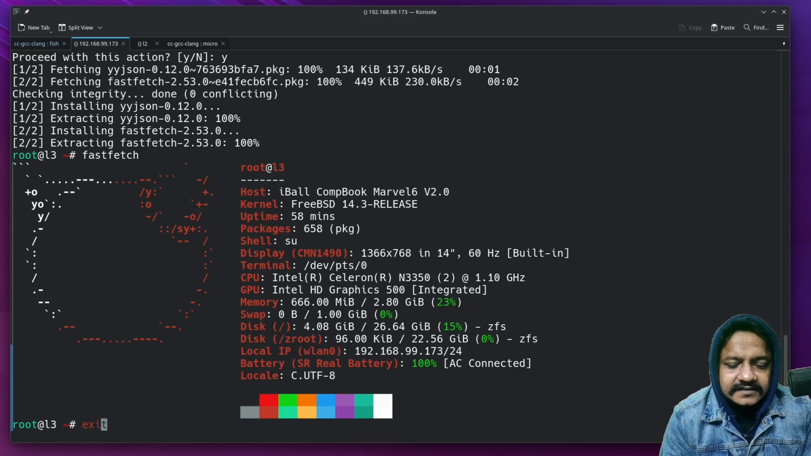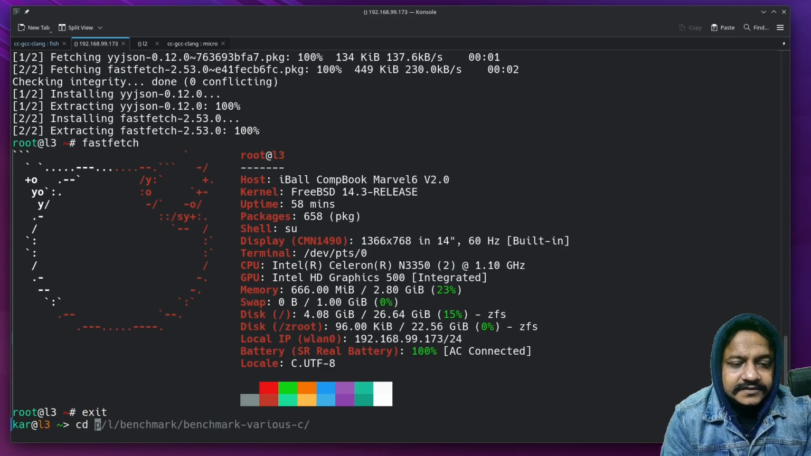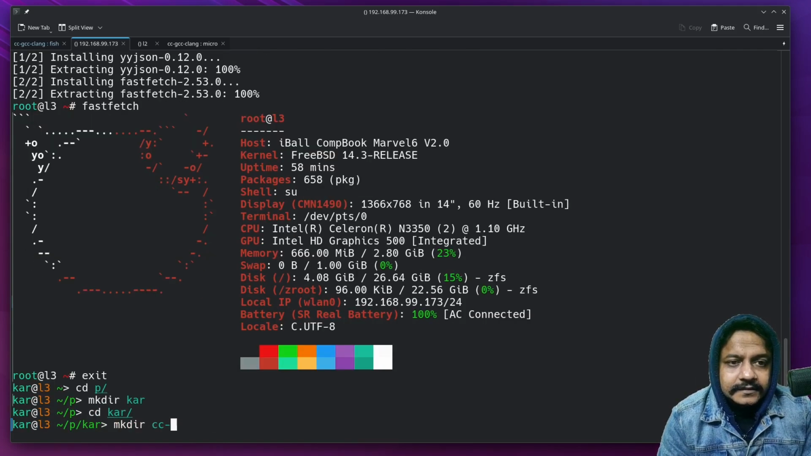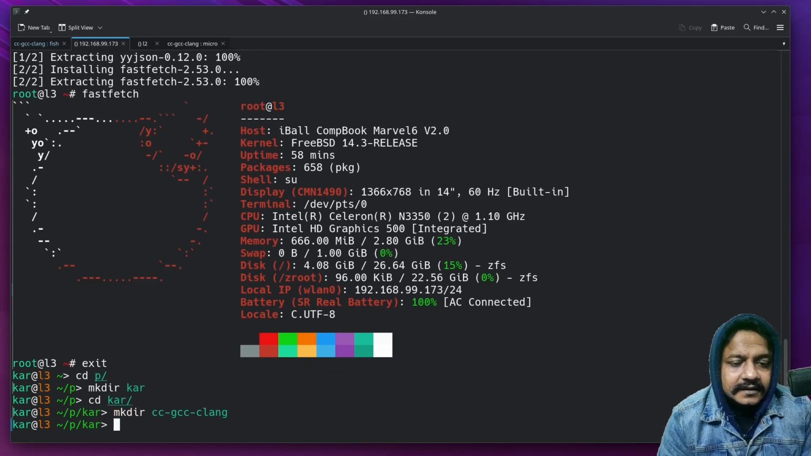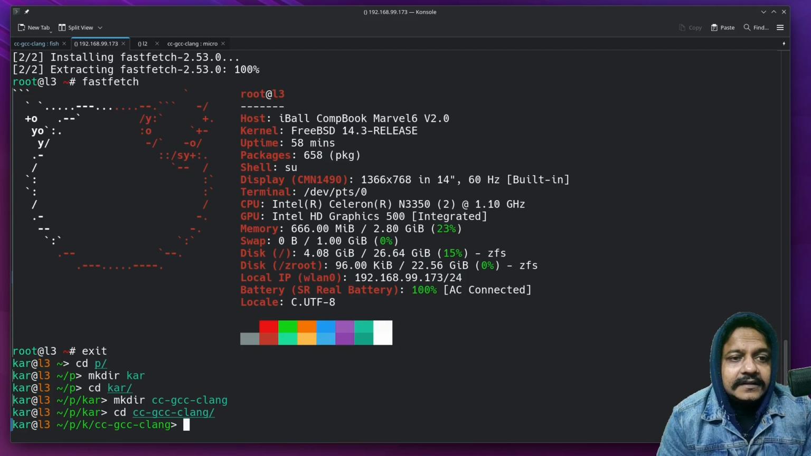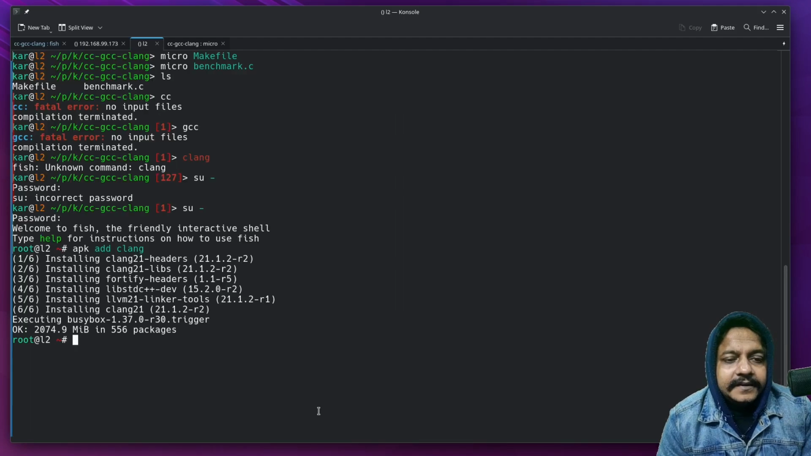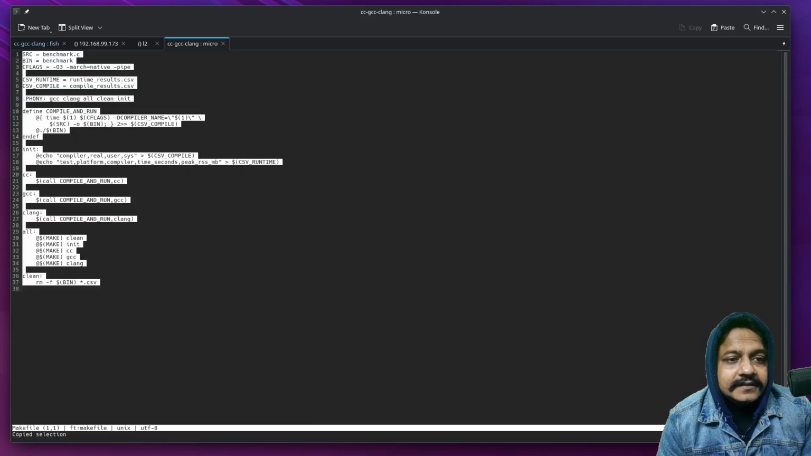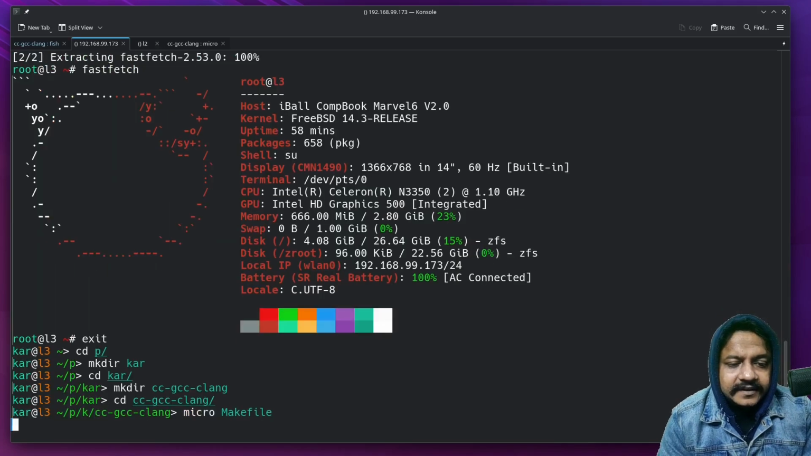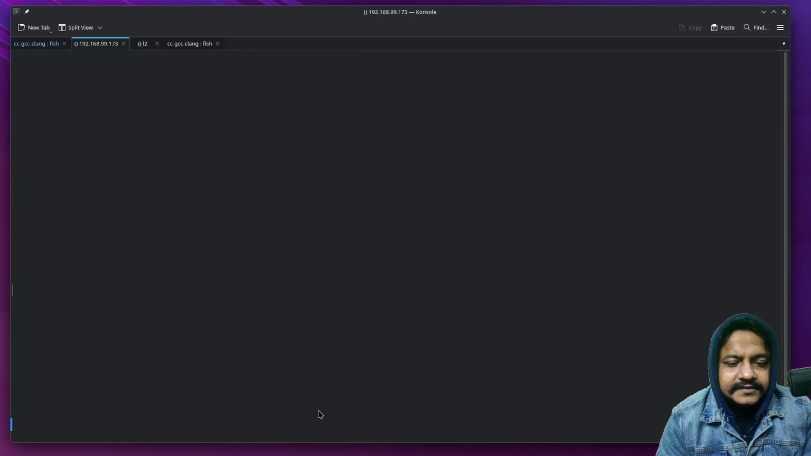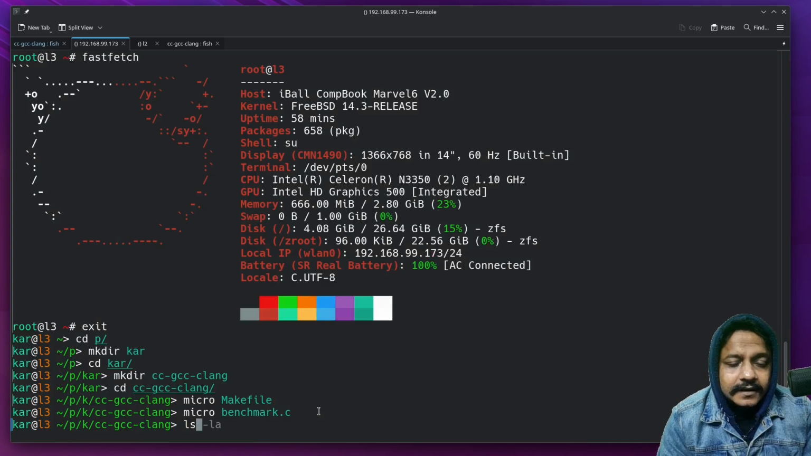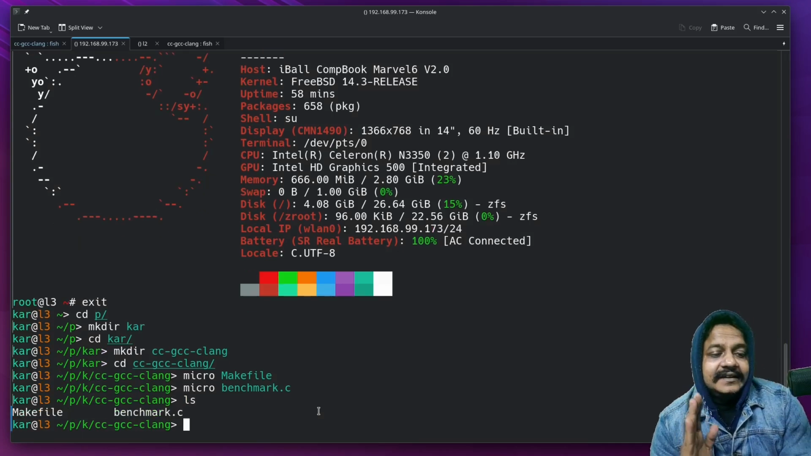Now let's exit and become a normal user. cd cc gcc and CLANG. CLANG means the LLVM. Now we are in the right folder or path. Let's copy that thing and the micro makefile. Okay, benchmark.c. Now we are having those needed files.